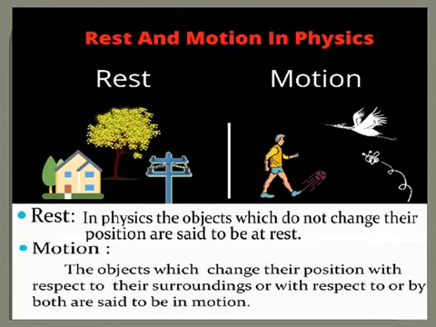Now for a person or a passenger who is sitting inside a train or a bus, is he at rest or in motion?